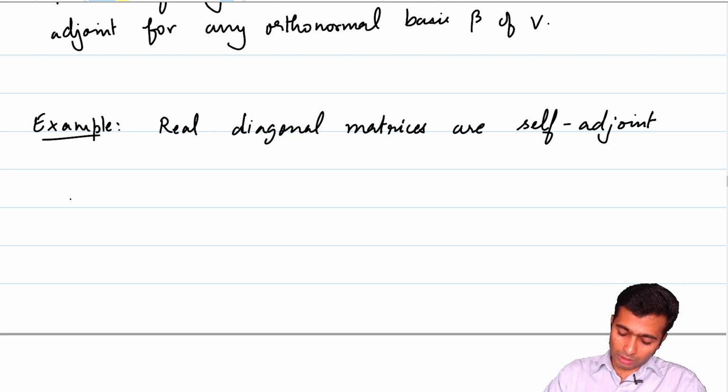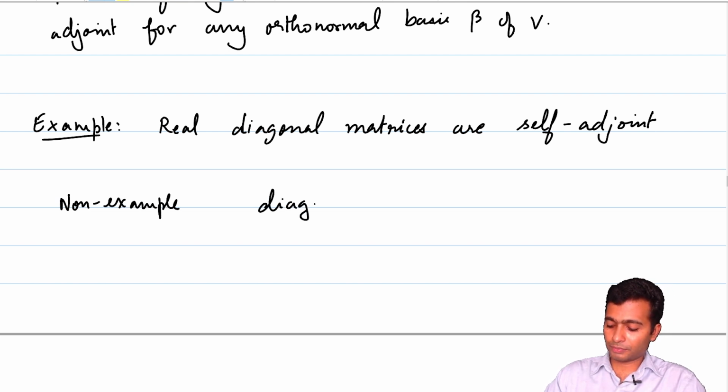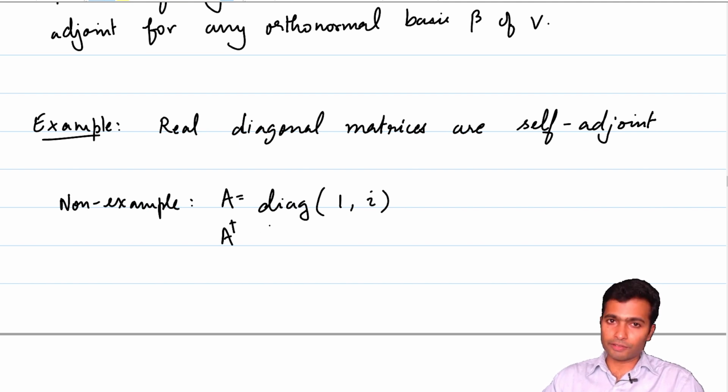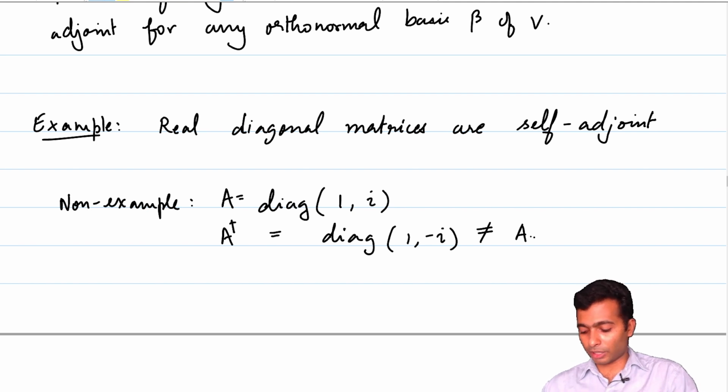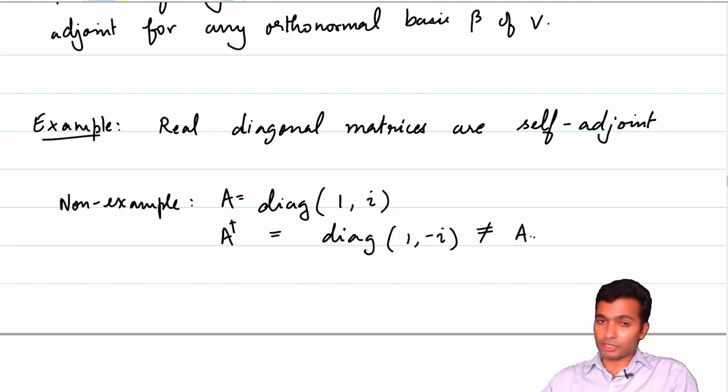For example, a non-example: look at A equal to diagonal of 1 comma i. What is going to be the adjoint of A, which will represent the matrix of the linear transformation L_A star? That is just going to be equal to diagonal of 1 comma minus i, because the conjugate of i is minus i, which is not equal to A. So in the case of matrices with complex entries, we have to be a bit more careful. The diagonal matrices will not turn out to be self-adjoint.